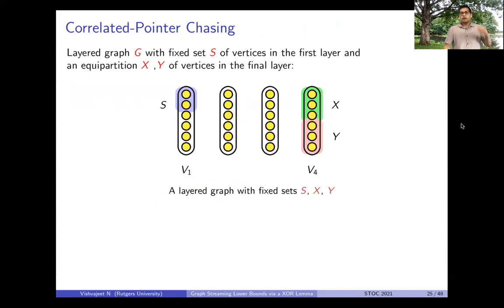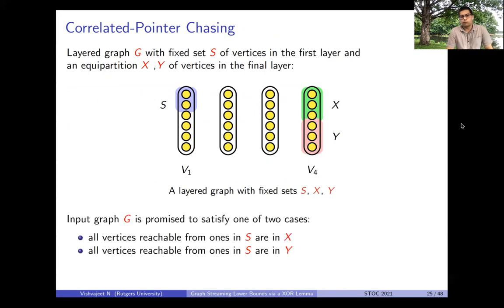So that's where we define our correlated pointer chasing problem. So here, now instead of being given just one vertex in the start layer, we are given a bunch of vertices in the start layer, which are in the set S. But now the problem comes with some promise. The promise is that all vertices in S reach vertices in X in the final layer, or they reach Y in the final layer.